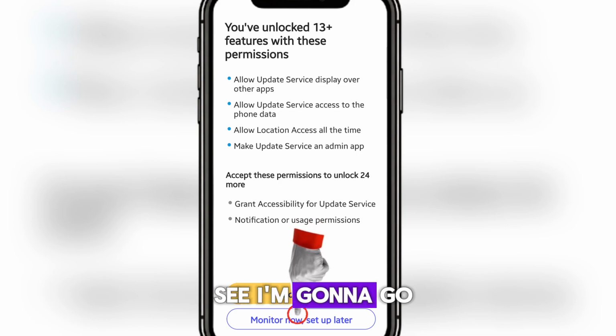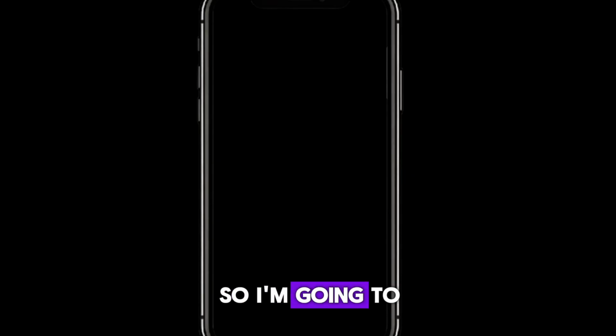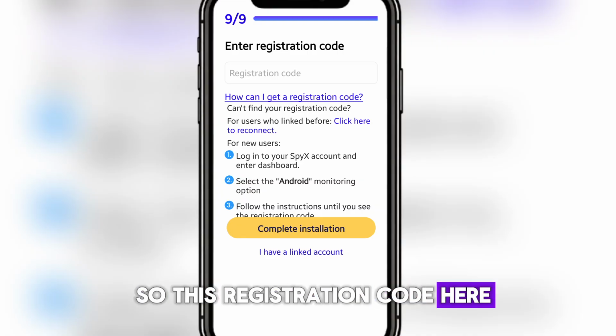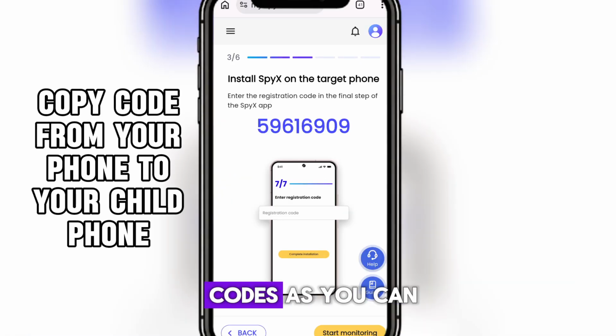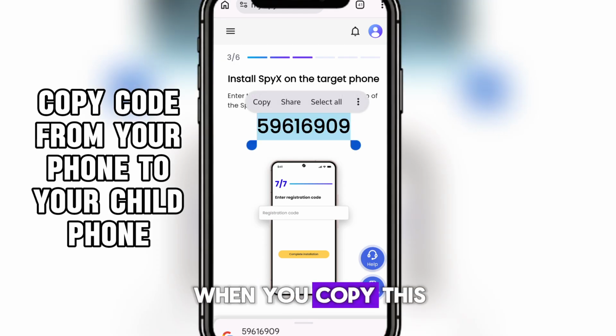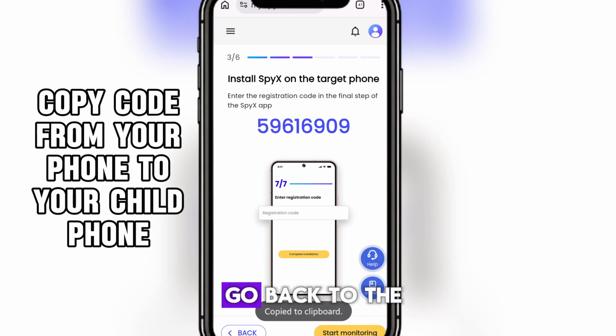All right, so as you can see, I'm going to go with monitor now, so I'm going to press monitor now. This registration code here, they are going to give you these codes. As you can see, these codes, you are going to copy them like this. When you copy these codes, you have to go back to the app here.